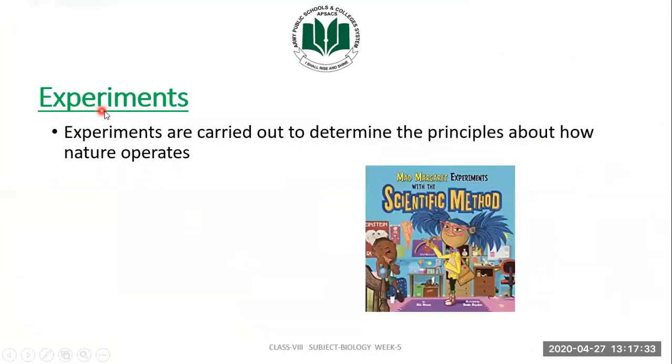Let's come towards the term experiments. What are experiments? They are carried out to determine the principles about how nature works. For example, how come plants make their own food? Scientists perform experiments to know the exact phenomena of photosynthesis. The main question which comes to your mind is why does the sky look blue? Why is water colorless? All these questions are answered with the help of experiments.